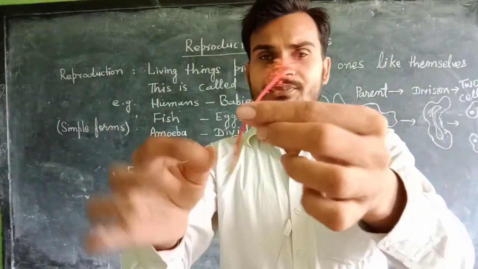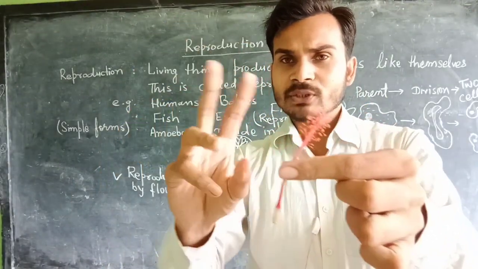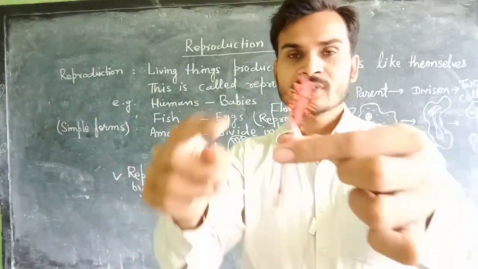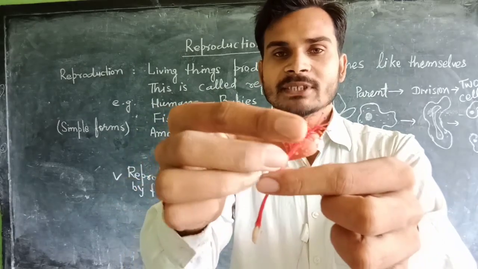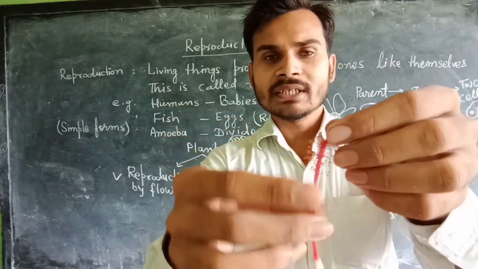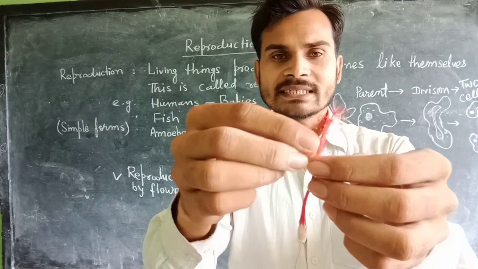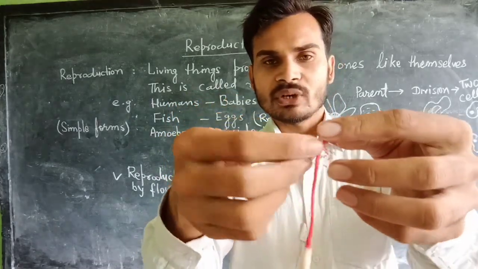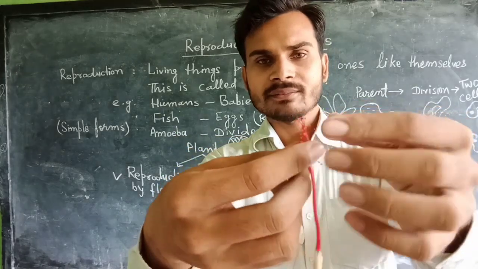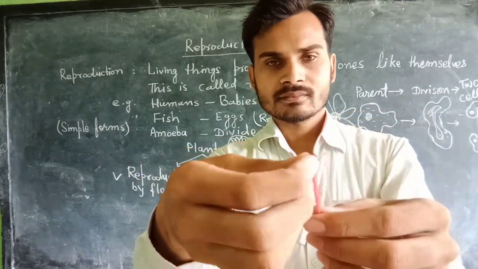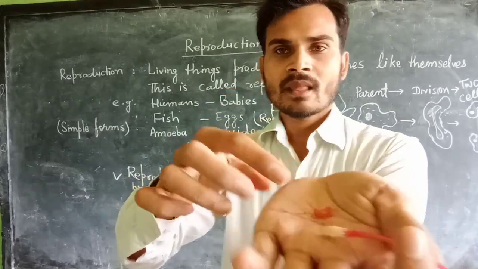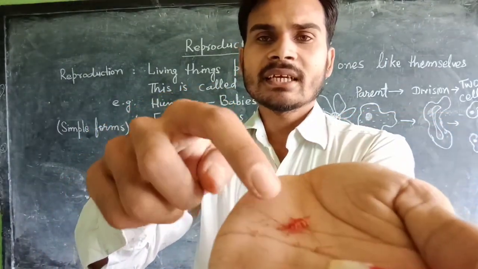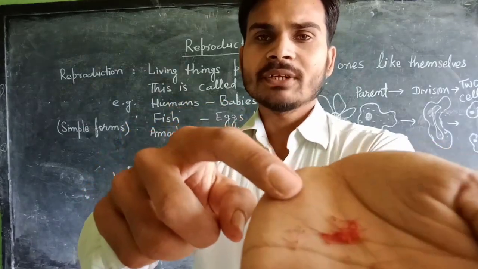Here is a part fused with the other part, like king and queen both. So it is the king part, the male part of the flower. I removed the male part of the flower, the stamen. Many stamens you can see here. So I am removing the stamens here. Now you can see on my palm that many stamens have been removed.